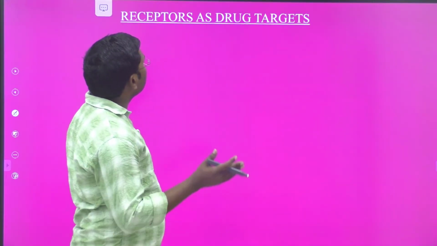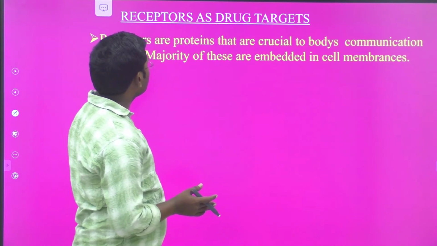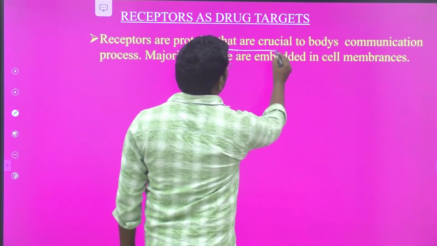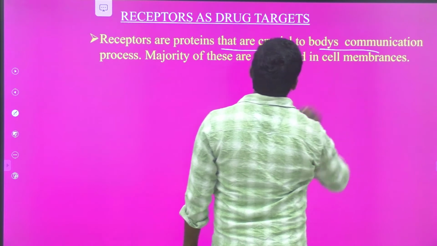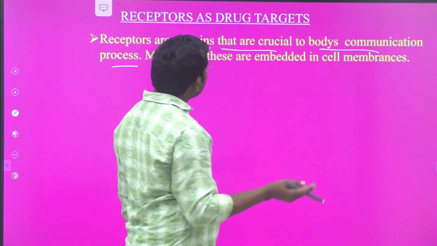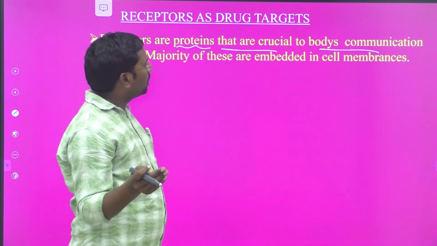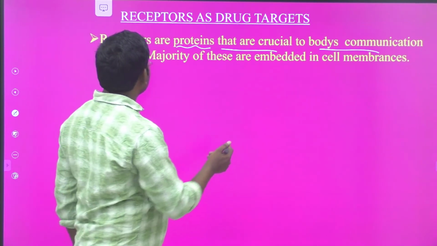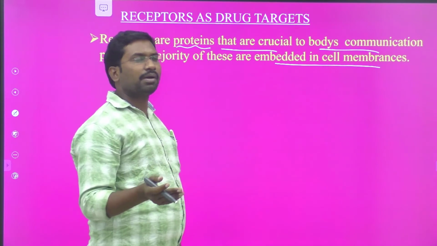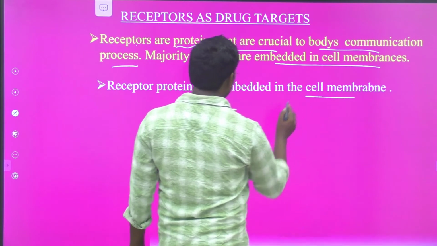Come to the next one. Receptors as drug targets. Receptors are proteins that are crucial to the body's communication process. Receptors are nothing but proteins. They are crucial to the body's communication process. The majority of these are embedded in the cell membrane. Okay. Receptor proteins are embedded in the cell membrane.